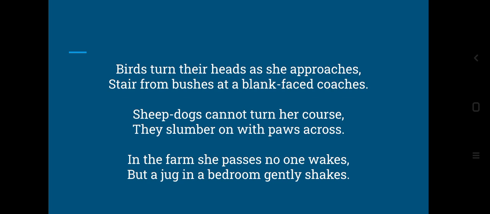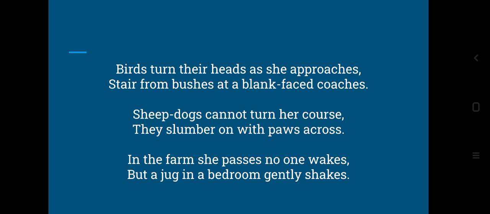Sheepdogs cannot turn her course. See, in the previous times, the people who owned sheep also had dogs. Sheep would be drawn away from the herd, so to control them, to command them, the dogs were trained, and those dogs were known as sheepdogs. So sheepdogs cannot turn her course. The sheepdogs did not care about the train coming here.